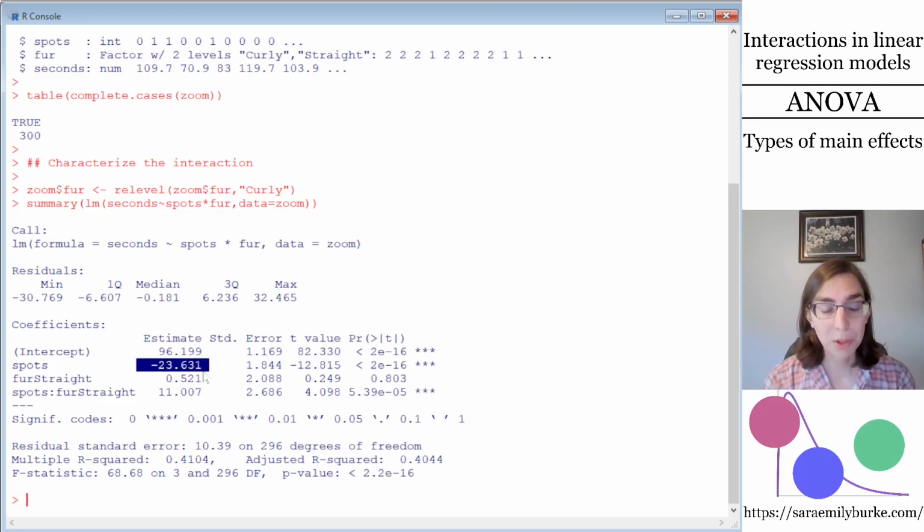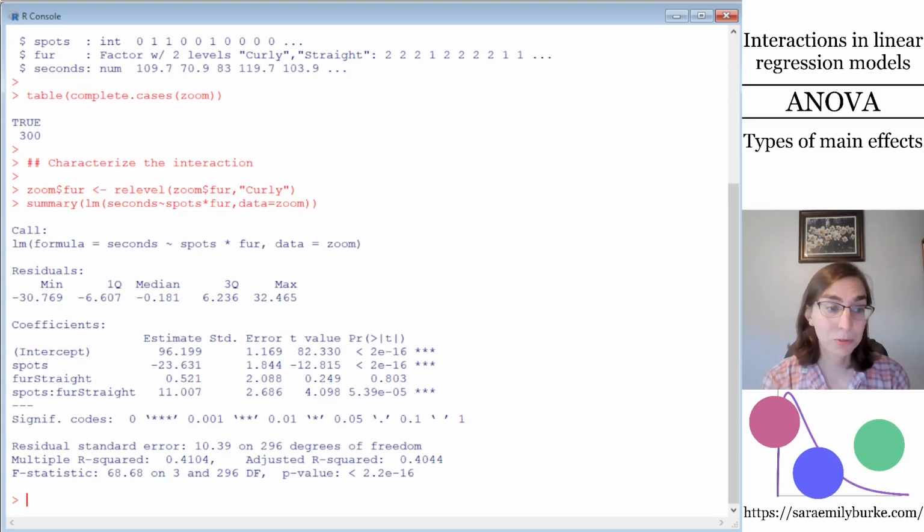Let's focus, for example, on the spots variable. The slope here is negative 23.63, and that indicates that the dogs with spots ran the obstacle course 23.6 seconds faster than the dogs without spots when their fur was curly. Recall that the interpretation of this slope depends on the reference category of the moderating variable because there is an interaction in this regression model.